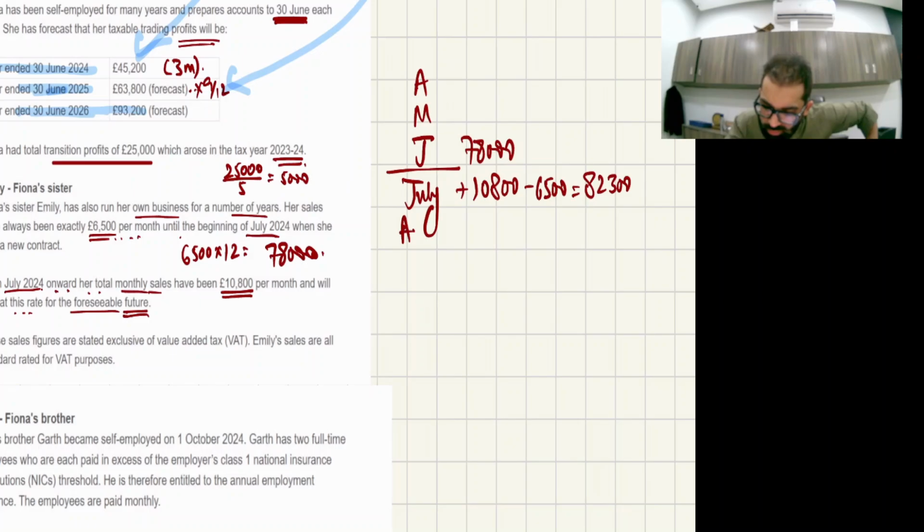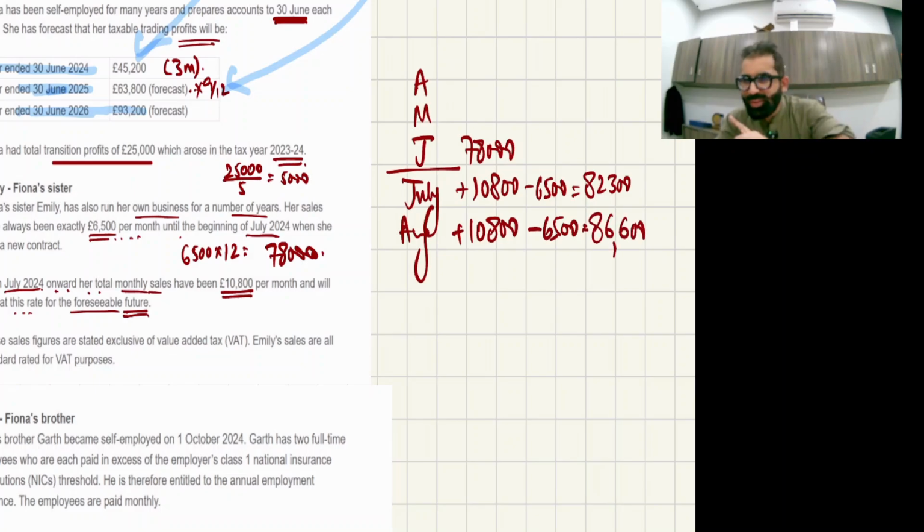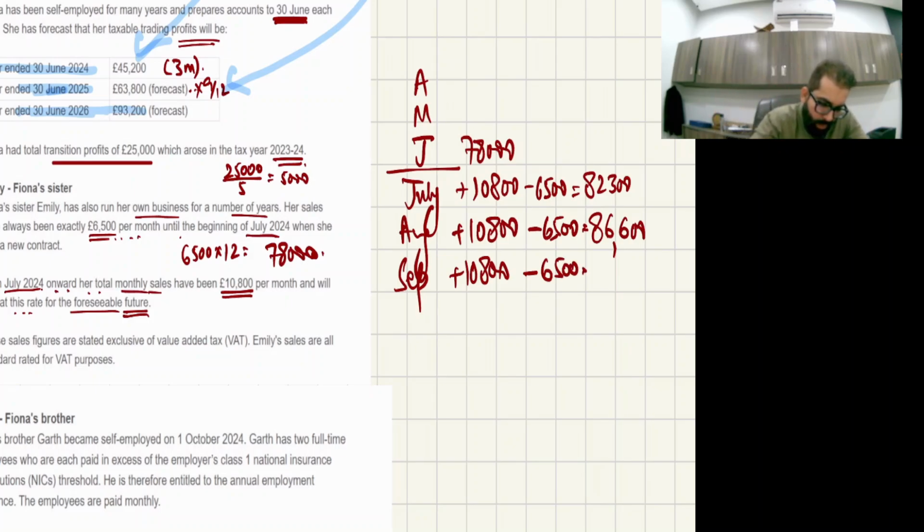Okay, now let's add August. August means you will again add 10,800 and you will subtract 6,500. So from 82,300 plus 10,800 minus 6,500, this is again 86,600. Again you did not cross. By the end of August you did not cross. So let's come to September. In September again you will add 10,800 and you will deduct 6,500. Okay, so 86,600 plus 10,800 minus 6,500. Yes. Finally you hit the ground. 90,900. Yes.